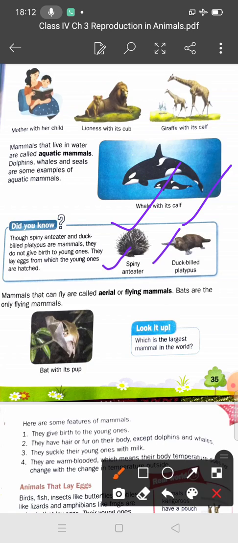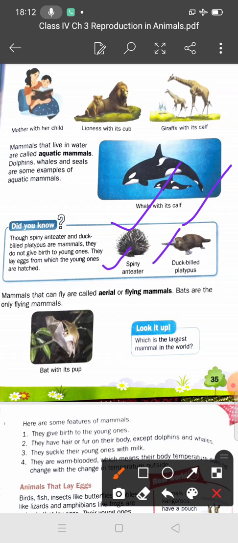They lay eggs, and after hatching the baby comes out. But both are considered mammals. So what is the reason behind this? Because they are warm-blooded and they have fur, students. Understand? There are exceptions everywhere.